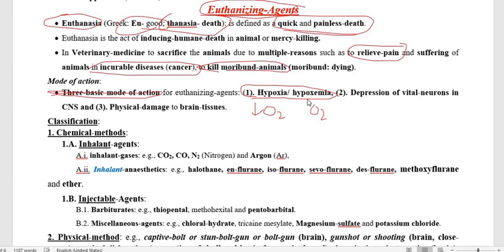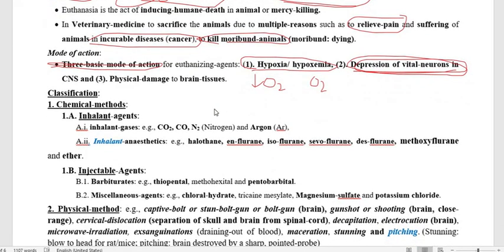So the first mechanism of action of the drugs used as euthanizing agents may lead to hypoxia or hypoxemia. Or the drug may depress the CNS, the central nervous system, through depression of vital neurons, which is one of the causes of the death of the animal.